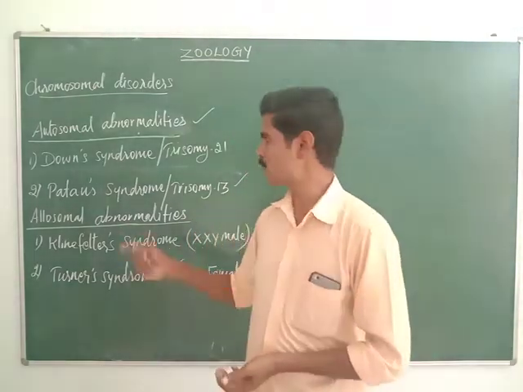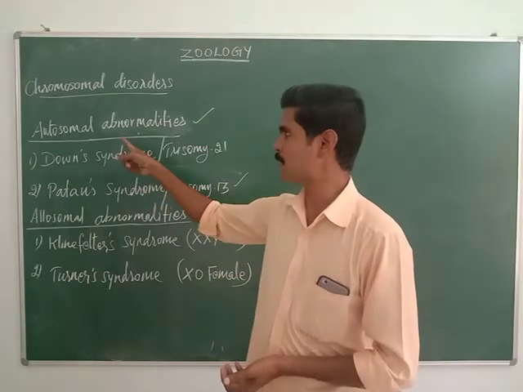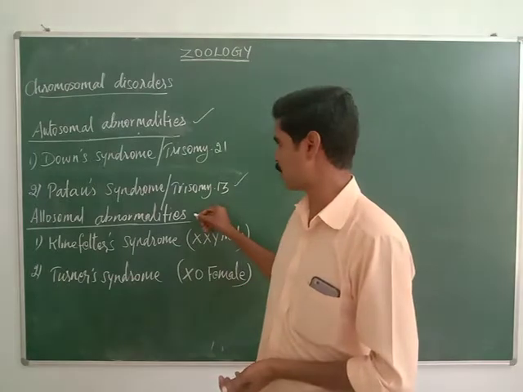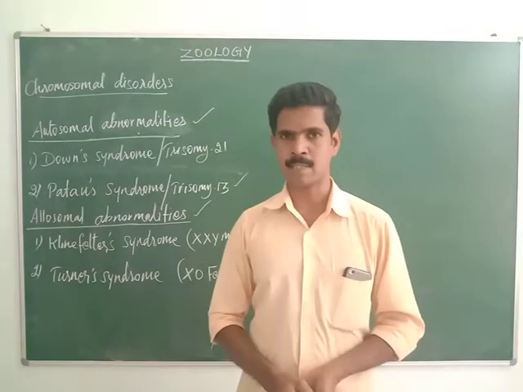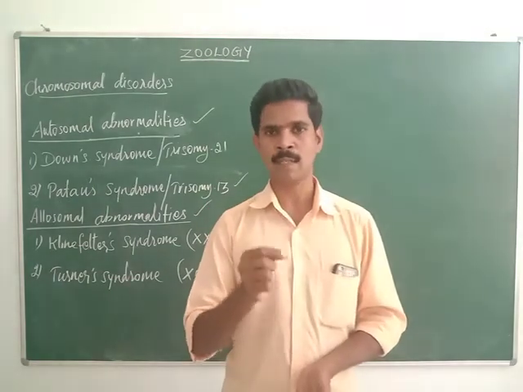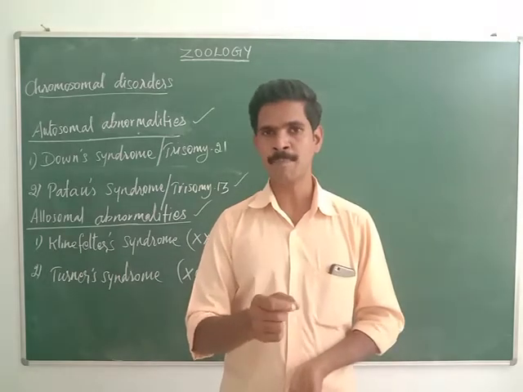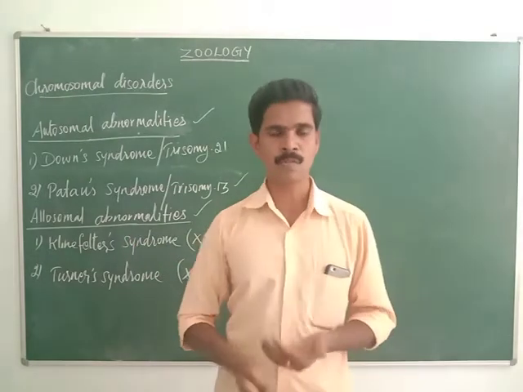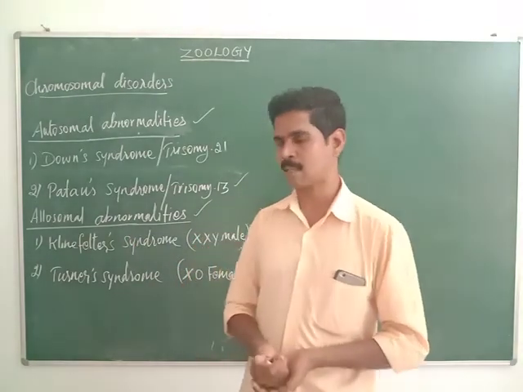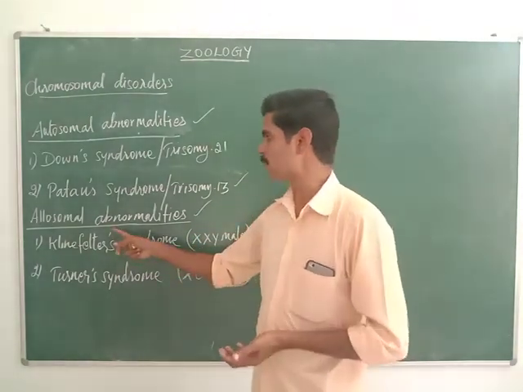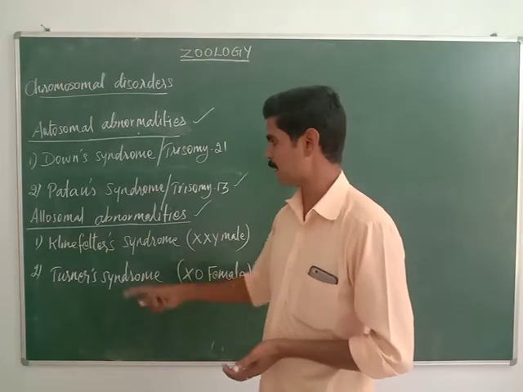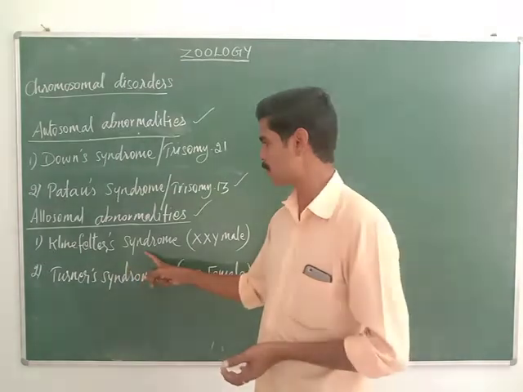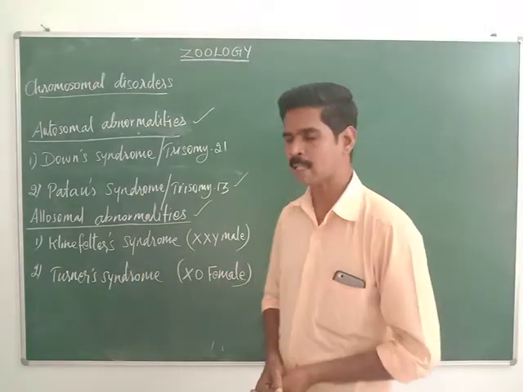Understood? So dear students, now we have completed the two examples for the autosomal abnormalities. Now we are going to study the allosomal abnormalities. Allosomes, as you all know, are the chromosomes which control or determine our sex. So in the sex chromosomes also some abnormalities take place. Examples of allosomal abnormalities are Klinefelter syndrome and Turner syndrome. Listen very carefully, dear students.